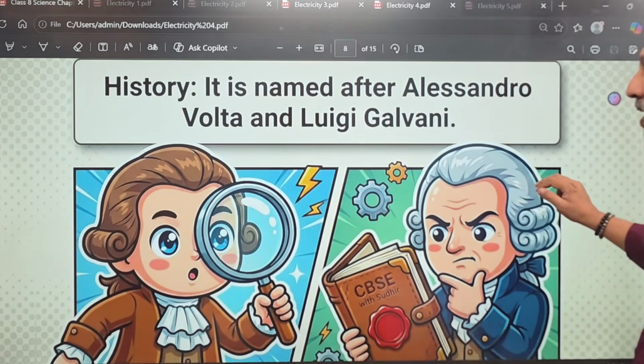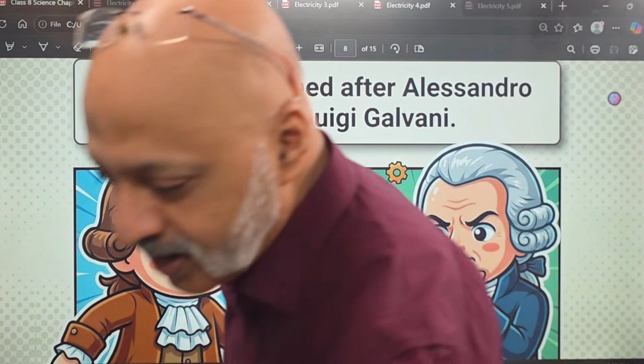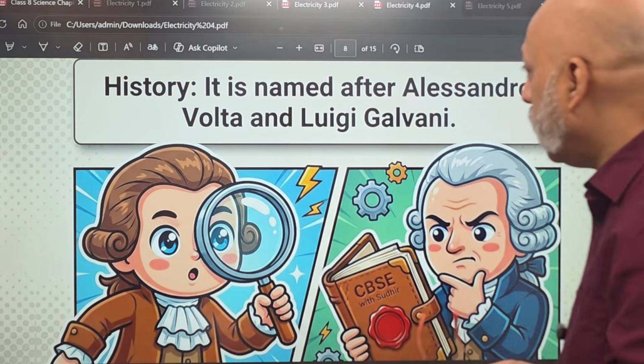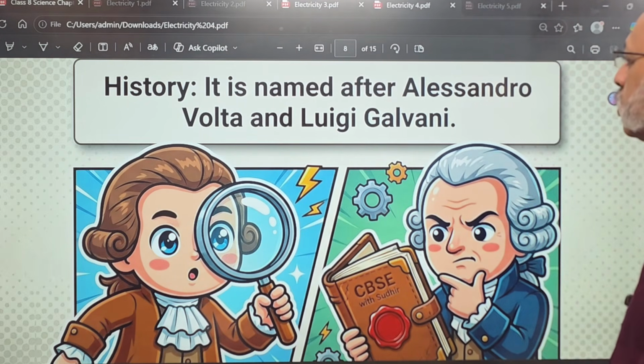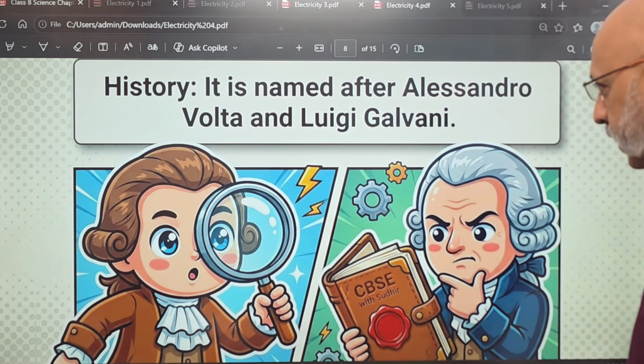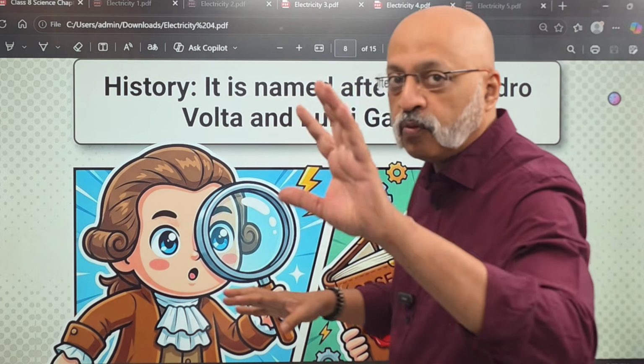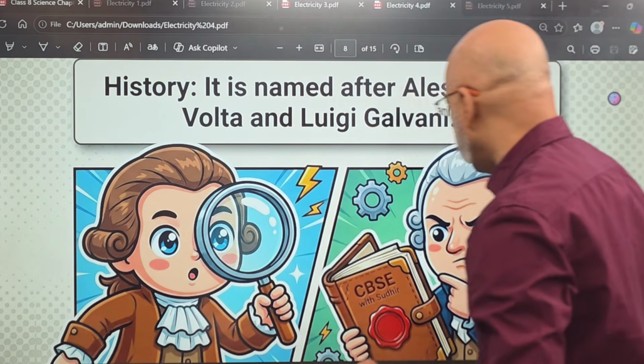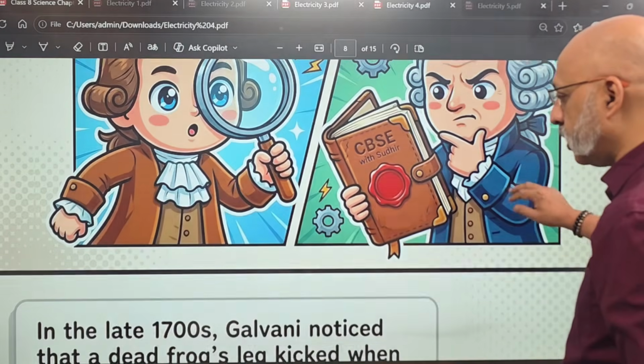Now, let's understand the history of this, which is quite a fascinating story. It is named after Alessandro Volta and Luigi Galvani. That's how the name also came, the Voltaic cell or the galvanic cell. Now, what exactly did these two gentlemen do?